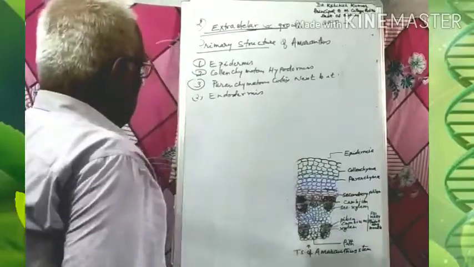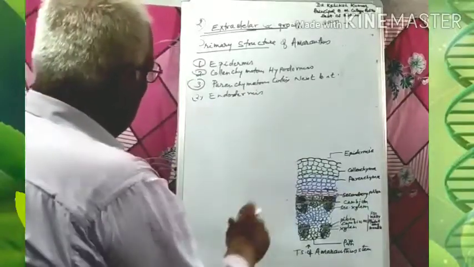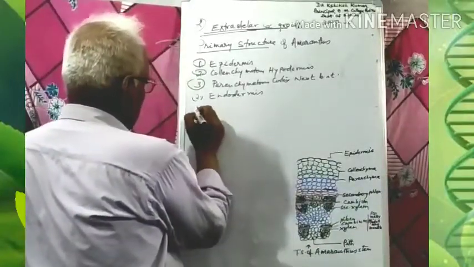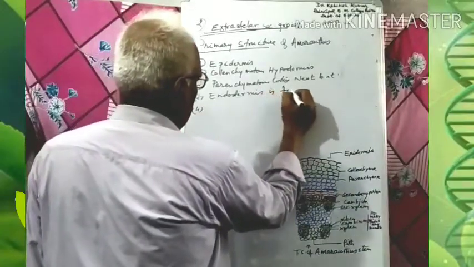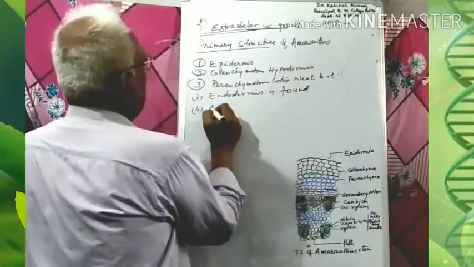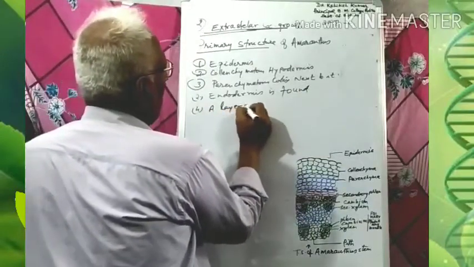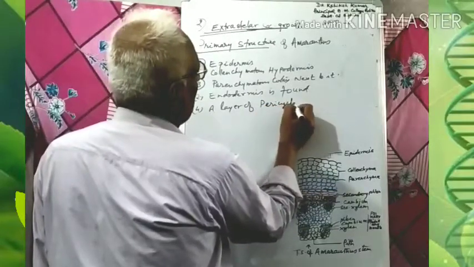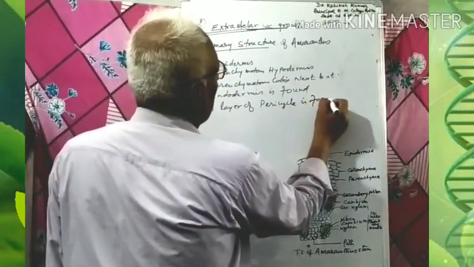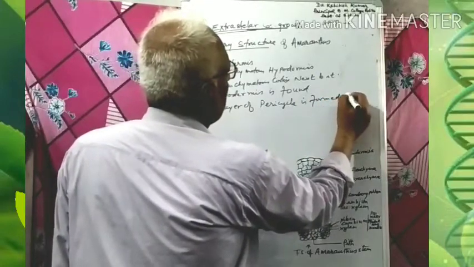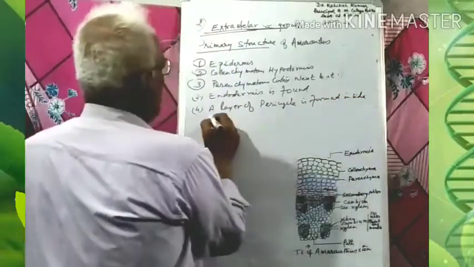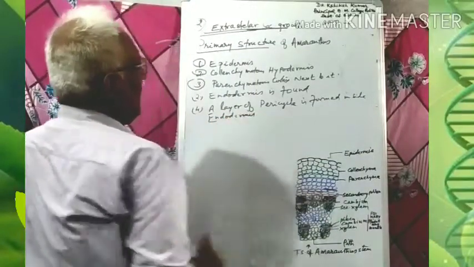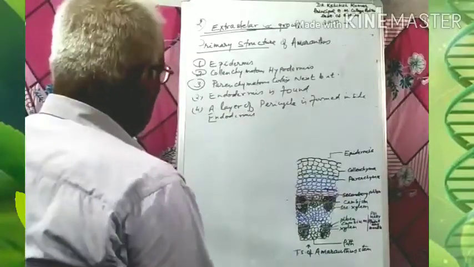And there is a pericycle layer inside the endodermis, and afterward there is the ground tissue.